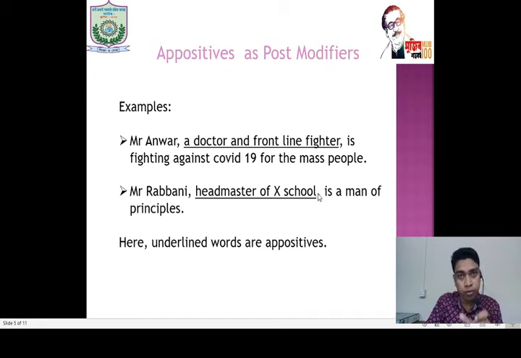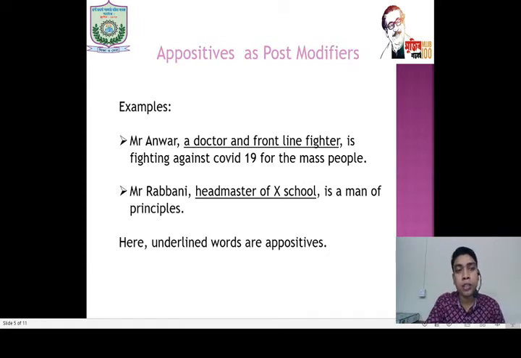But if an appositive comes at the end of the sentence, then we will put just a single comma at the start of the appositive.